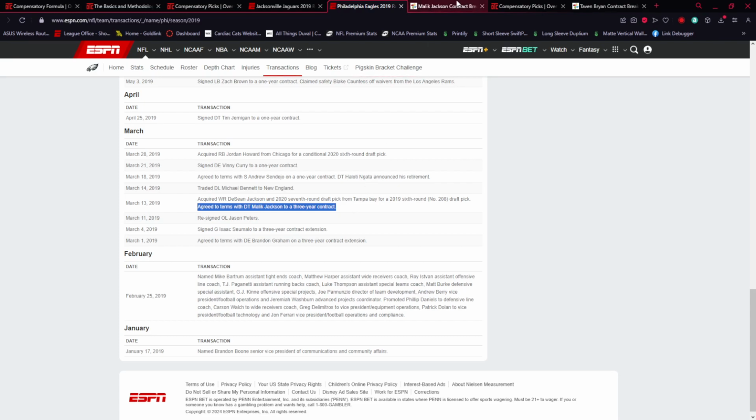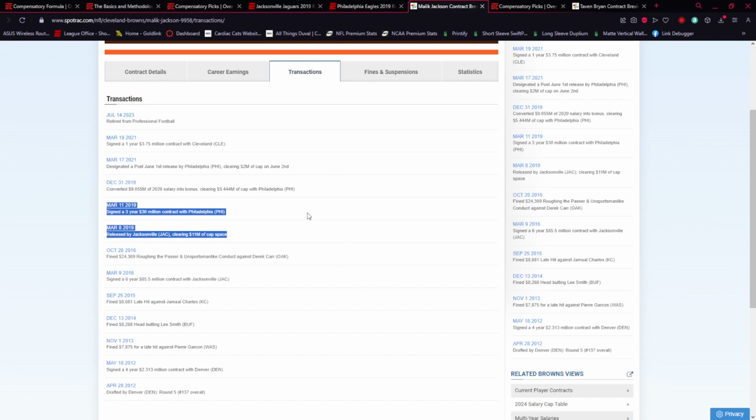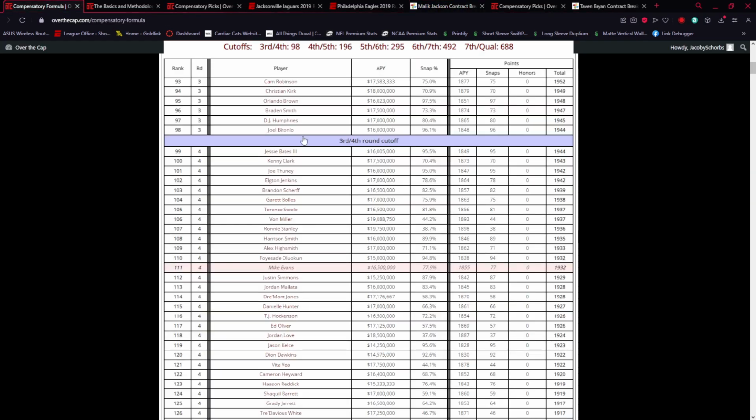So to show you how big this contract is and why this would obviously fit as being a top 35% player, 3 years, $30 million. He was earning $11 million originally, went down a bit to $10 million, but the Eagles sent him a big contract. This would obviously fall as a CFA if he was not released.